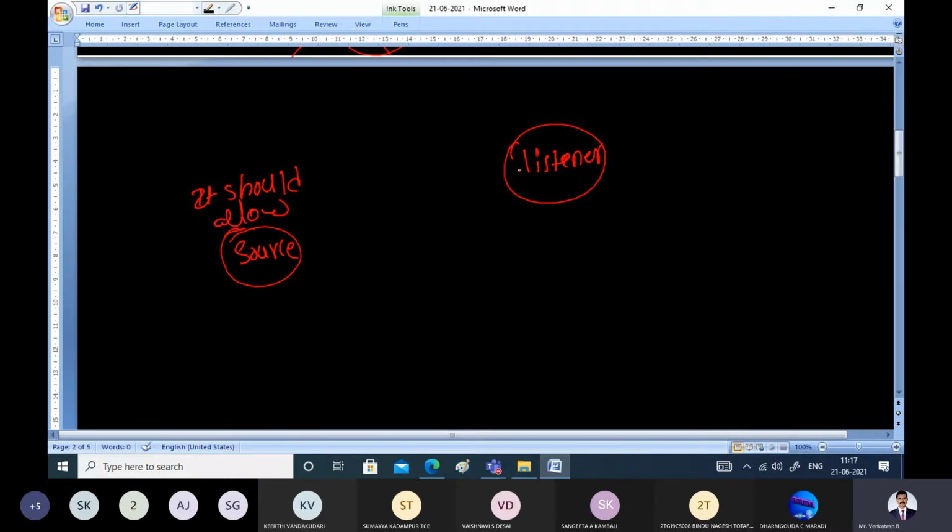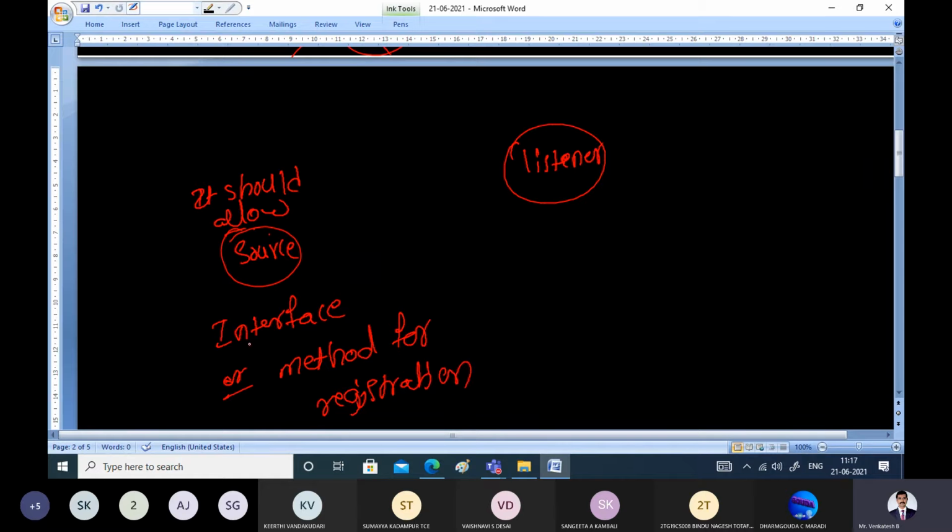The listeners are able to register with the sources only when the source provides some interface or method for registration. By using that interface or method, the listeners will register with the source.